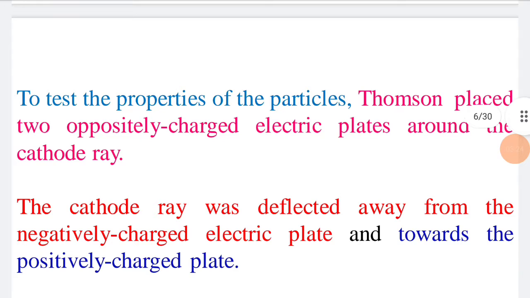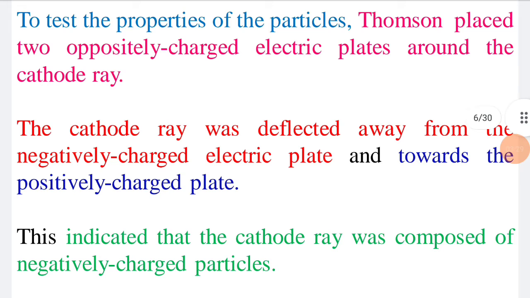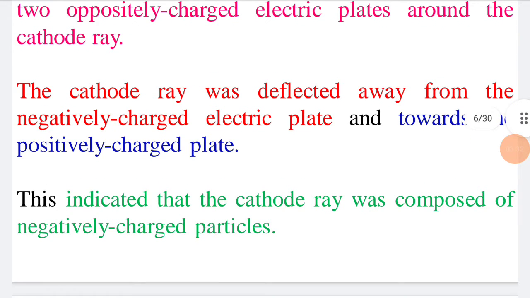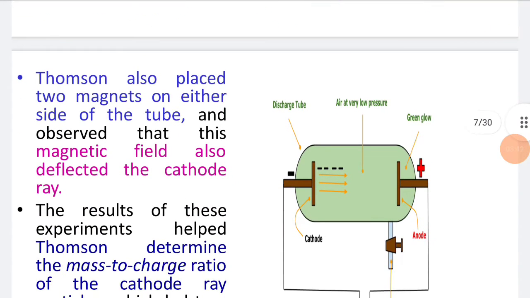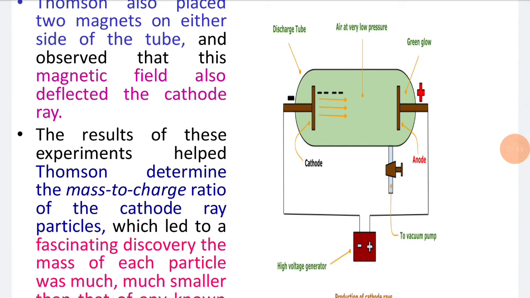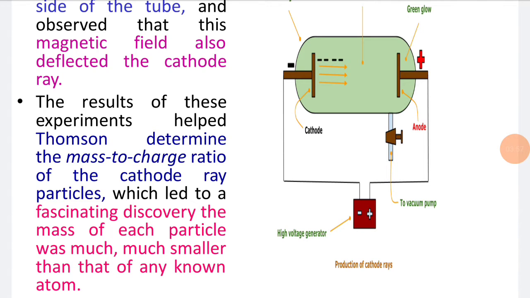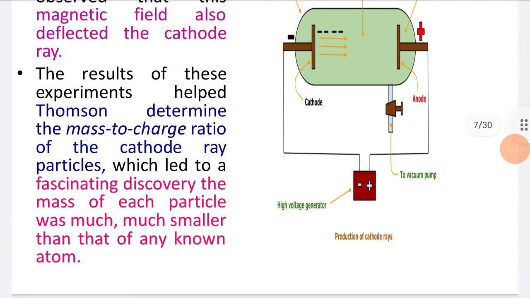To test the properties of the particles, Thomson placed two oppositely charged electric plates around the cathode ray. The cathode ray was deflected away from the negatively charged plate and towards the positively charged plate. This indicated that the cathode ray was composed of negatively charged particles. Thomson also placed two magnets on either side of the tube and observed that this magnetic field also deflected the cathode ray. The results of these experiments helped Thomson to determine the mass to charge ratio of the cathode ray particles, which led to the fascinating discovery that the mass of each particle was much smaller than that of any known atom.